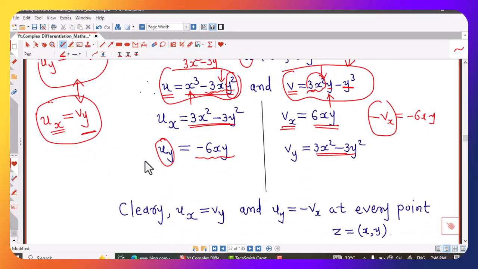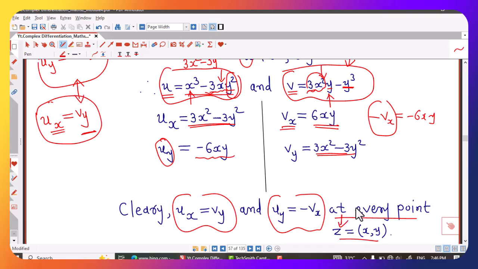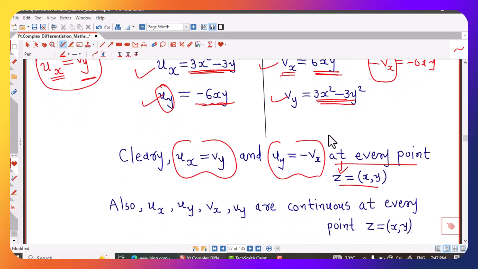So that I have written here clearly, ux equal to vy and uy equal to minus vx at every point z equal to x plus iy. That means Cauchy-Riemann equations are satisfied at every point in the complex plane, and all these first order partial derivatives are polynomial functions. Therefore all these first order partial derivatives are continuous at every point, so that also we have to mention. Also ux, uy, vx, vy are continuous at every point z equal to x plus iy.